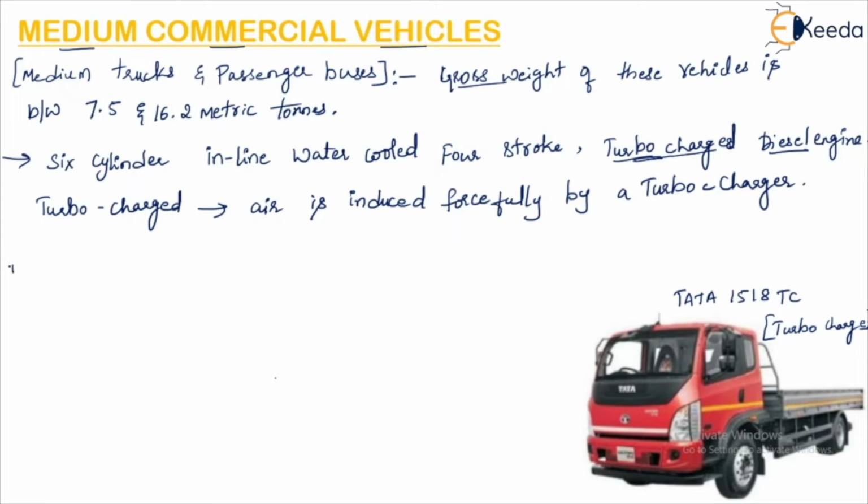Now, the bore and the stroke. The bore, as I told you, is the diameter of the cylinder, and stroke is the distance travelled by the piston within the cylinder. So bore and stroke are 150 and 200 mm respectively.